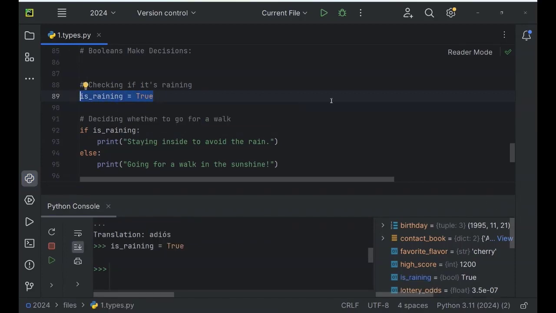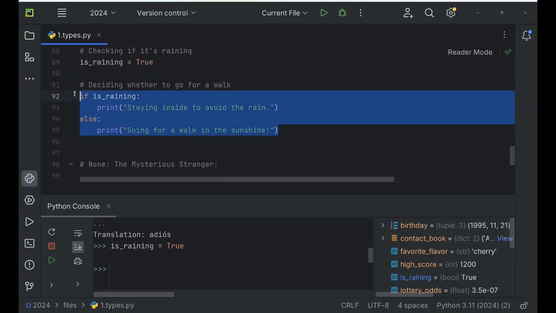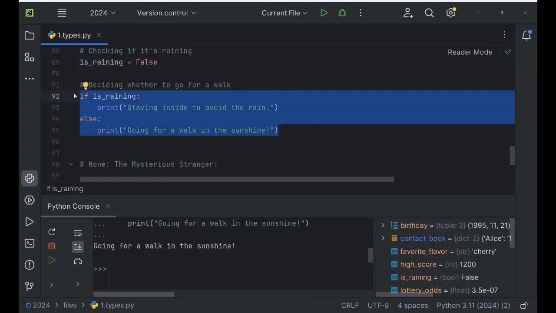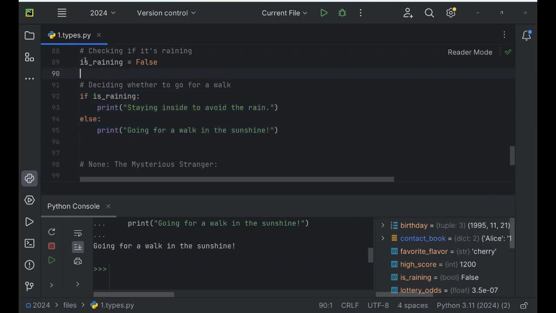Or a decision to go or not to go for a walk. We can run the following code. If it's raining, we are staying inside. And if it's not raining, we're going for a walk. As we added this variable before, is raining true, the output is staying inside to avoid the rain. If we change it to false and run the code again, it outputs another decision, going for a walk in the sunshine, because is raining is false.